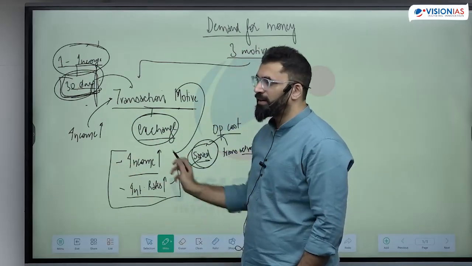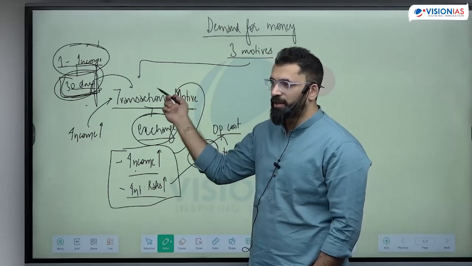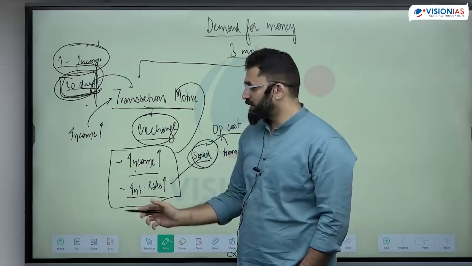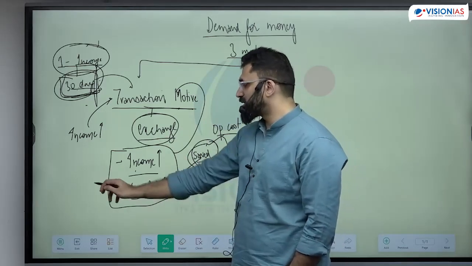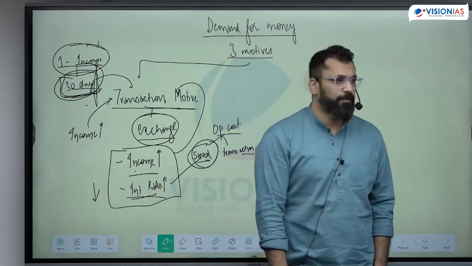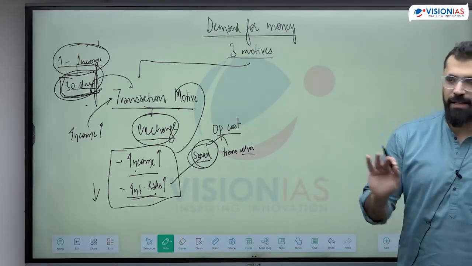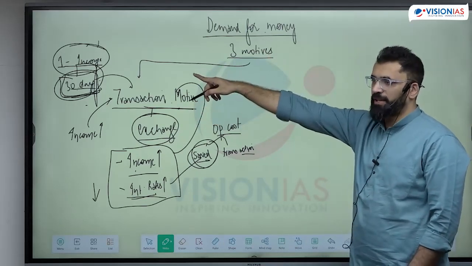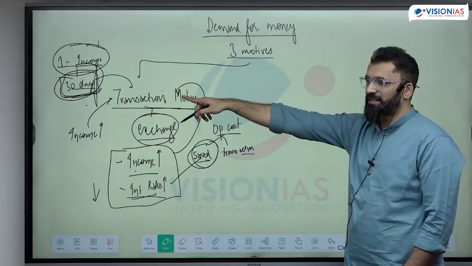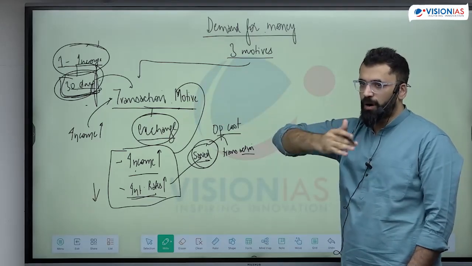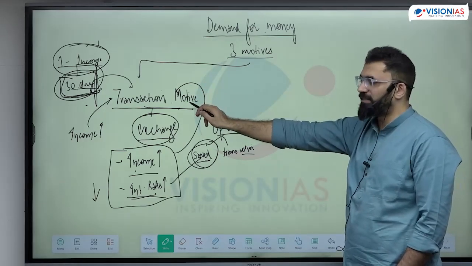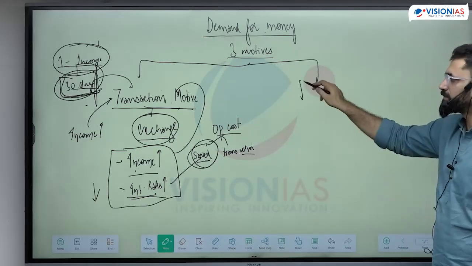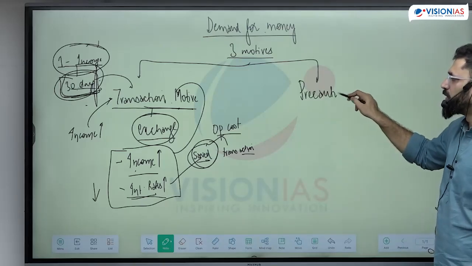Therefore the transaction motive, since I need money in these 30 days for transactions, is dependent on my income and interest rate. More the income, more money required for transaction. Lesser the income, the lesser money required for transactions. More interest rate means transaction demand will be less. Is this clear? I need money. Why do you need money? I need money for transaction. Why? Because income or salary comes at one point and expenditure happens throughout. So for throughout, I need money. That means I have a transaction motive. Another motive for which I need money is called a precautionary motive.